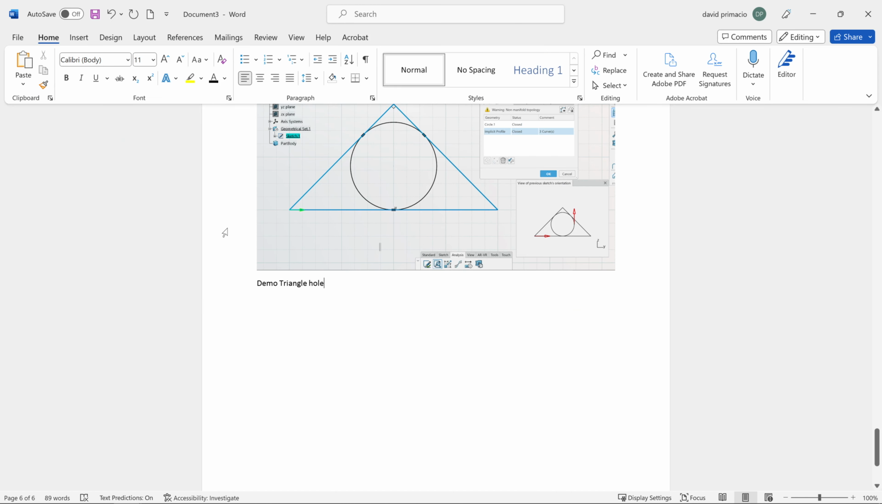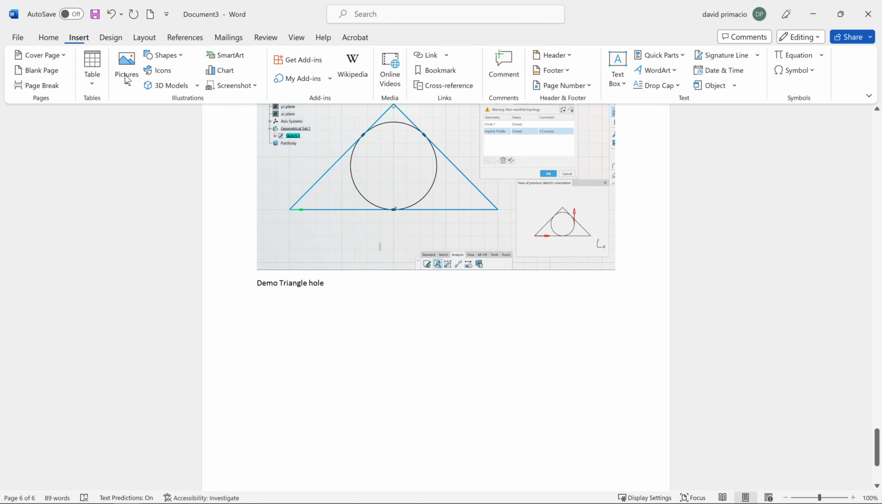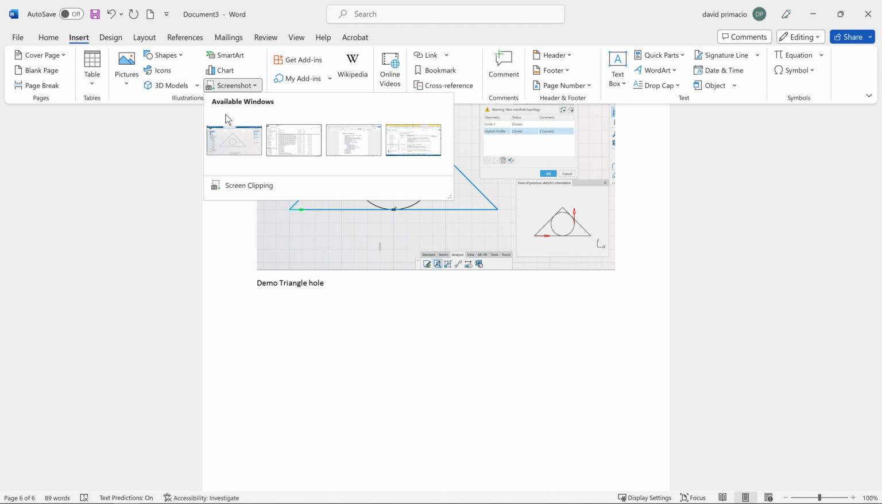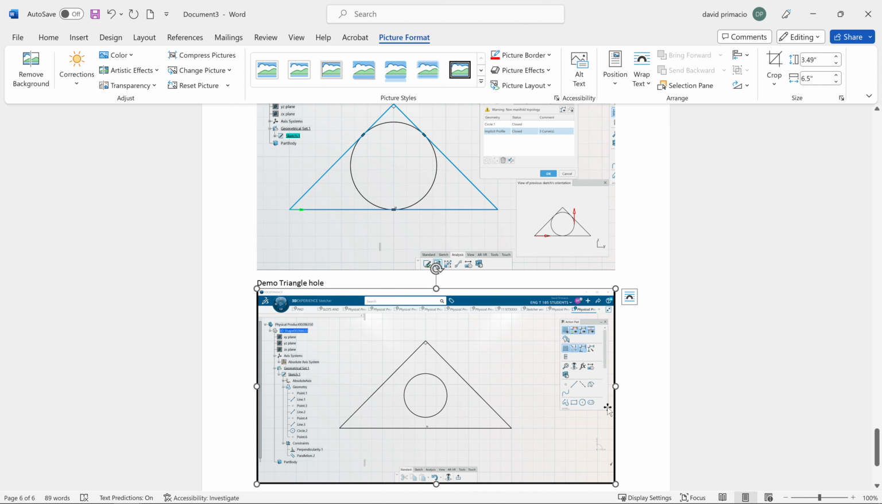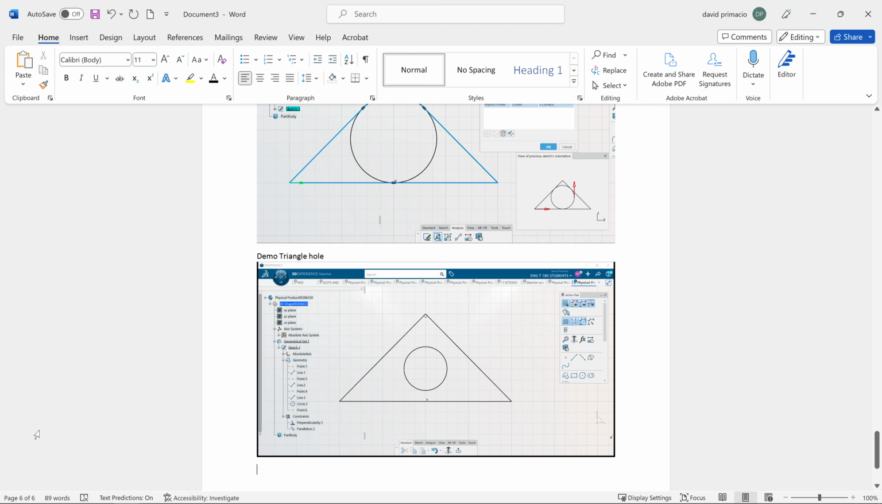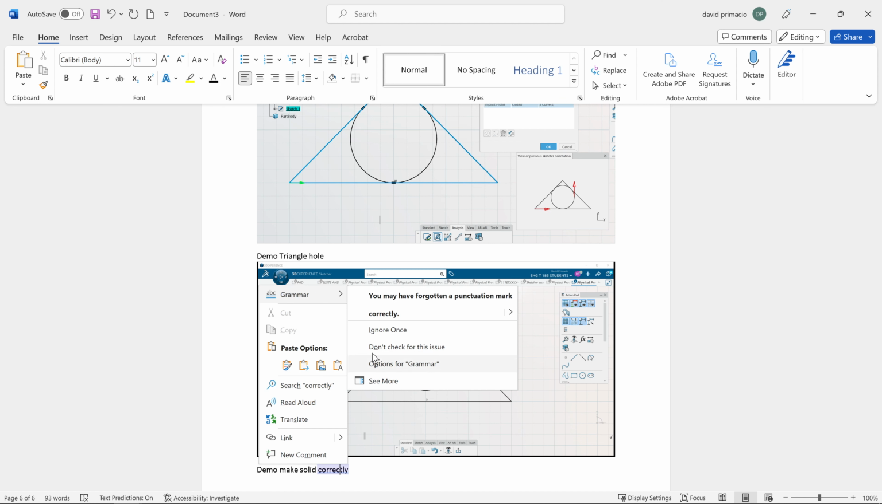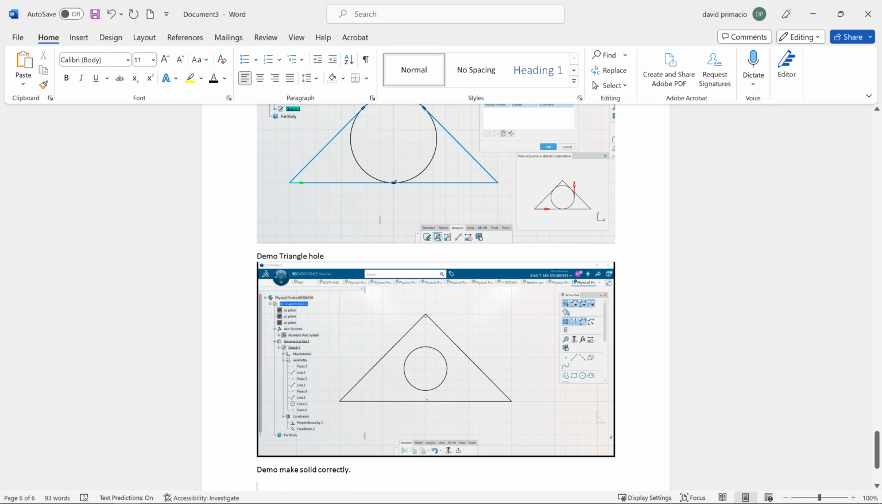So go back to your Word doc, insert, screenshot, and I'll just click on this one. It's good enough. It's enough where I can see everything. Just hit the arrow and hit enter. In the next demo, even though it's not on the list, I'm going to come back and make a solid and modify the sketch. Okay, so I'm going to hit Alt Tab.